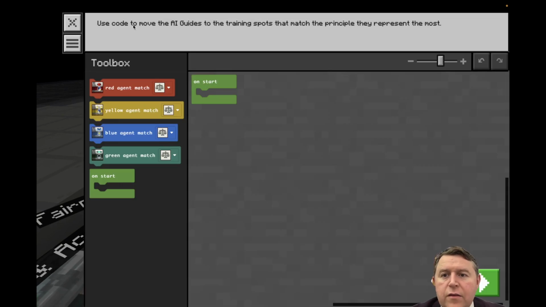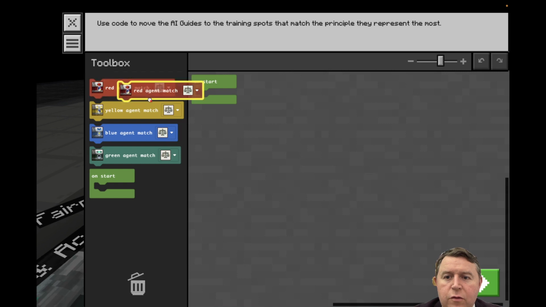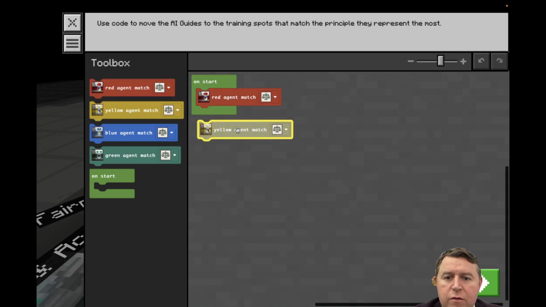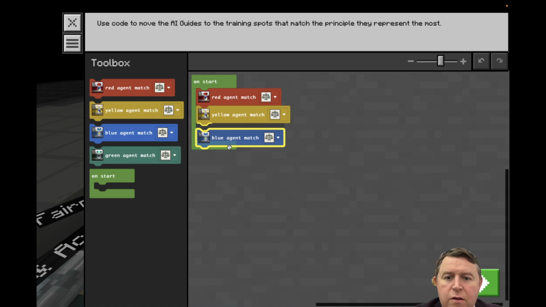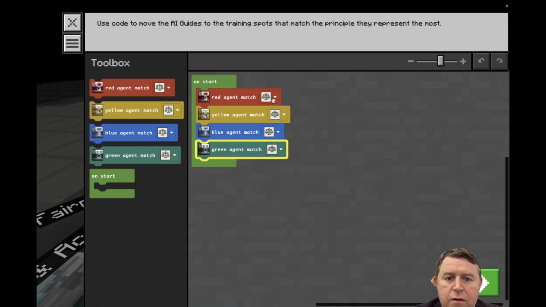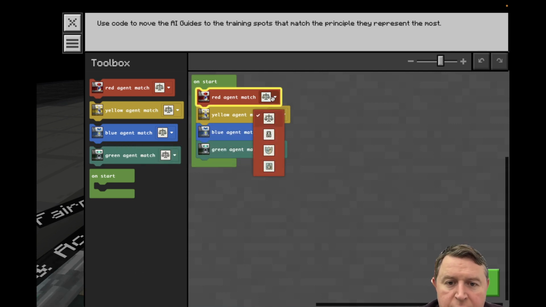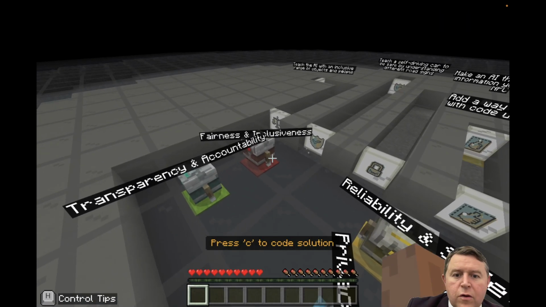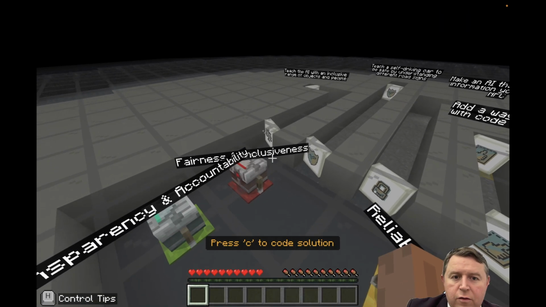Use the code to move AI guides to the training spots that match the principle they represent. Okay, so right, and start. Oh, so we have to match each AI, so each of them has to go to different places. So this one, the red agent should go to inclusiveness.